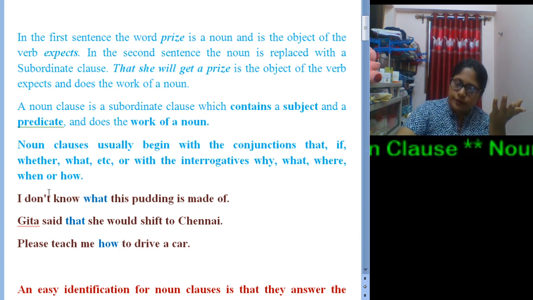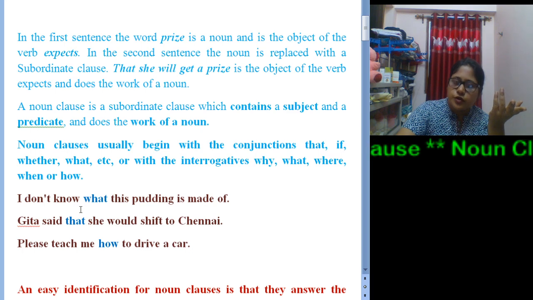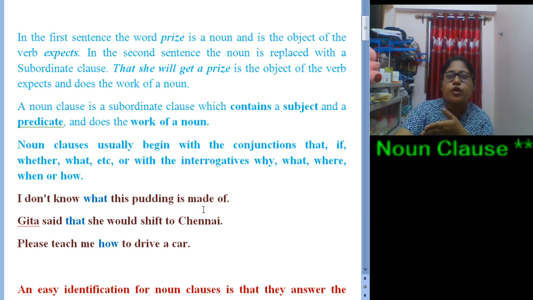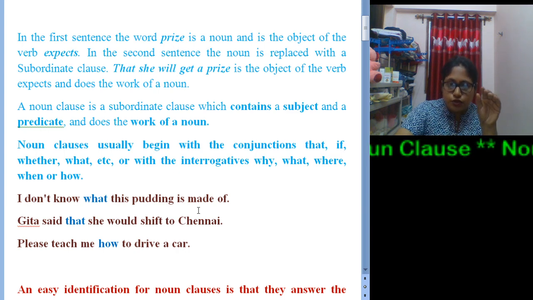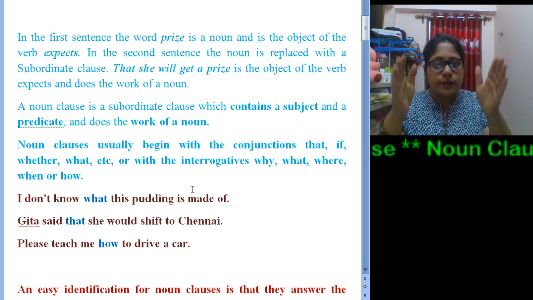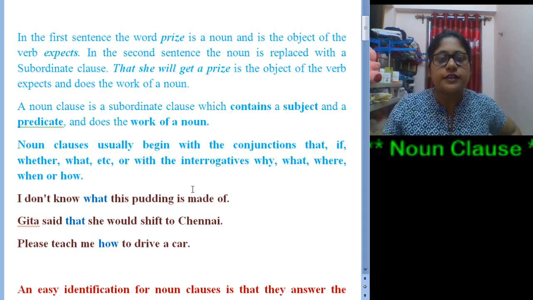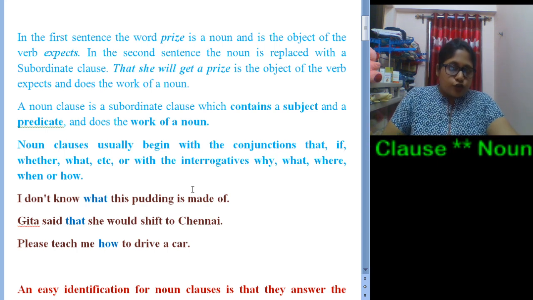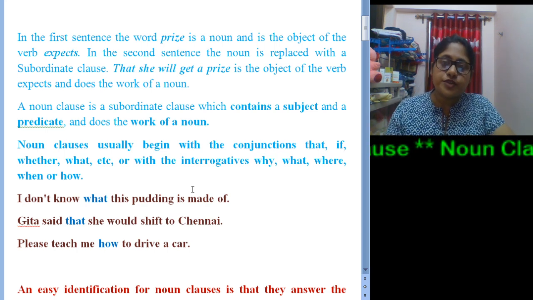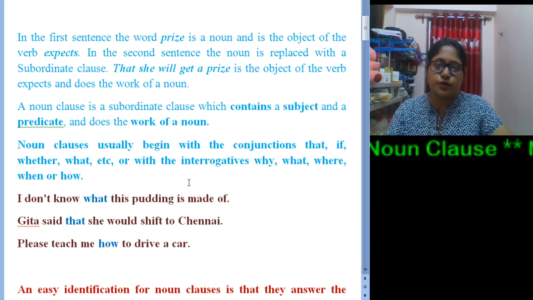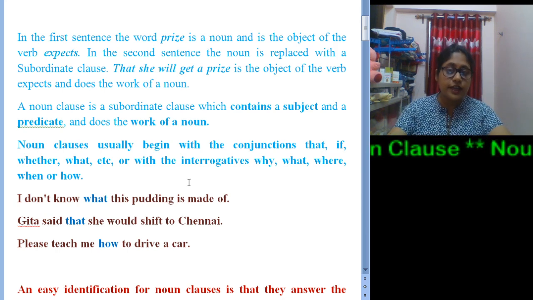In the first sentence, I don't know what this pudding is made of. So what this pudding is made of is not known by me. The words don't know are the verb, and what this pudding is made of is the object of the verb. Thus it serves the purpose of a noun in the sentence, so it is an example of a noun clause.